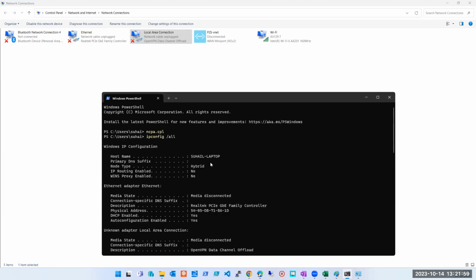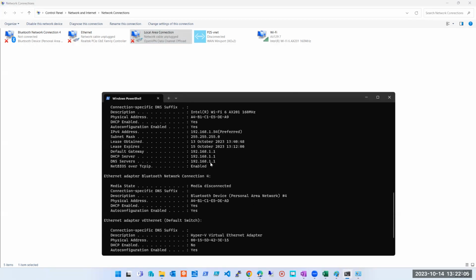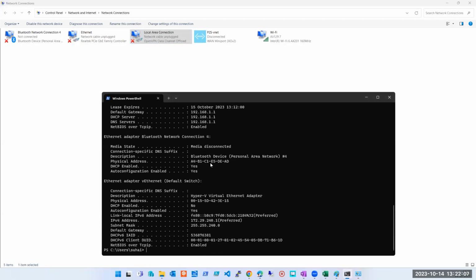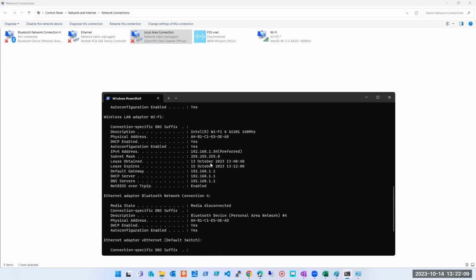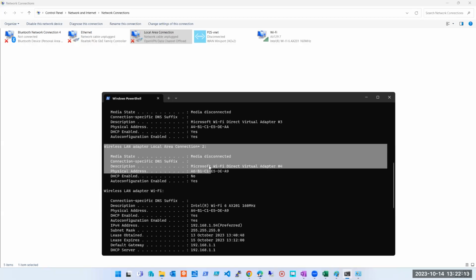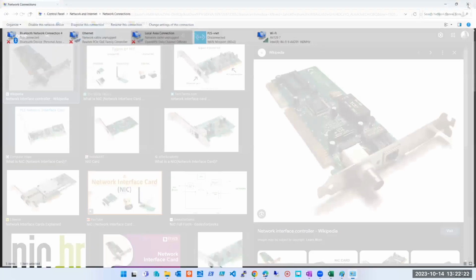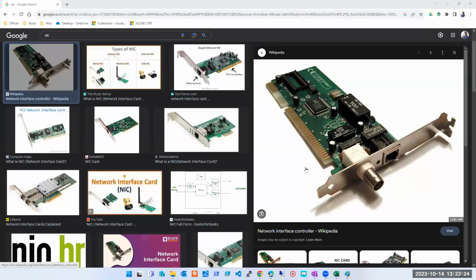Don't worry, you don't have to worry about it. I may need it for anything. I may need it for internal connectivity, one for the backup, one for the wide network, one for security. It could be anything, but you can have multiple. Look at this. This one is disconnected. Now, if I connect all these, I will have multiple IP addresses. So one machine can have multiple IP addresses. Remember that thing. One machine can have multiple NICs also.